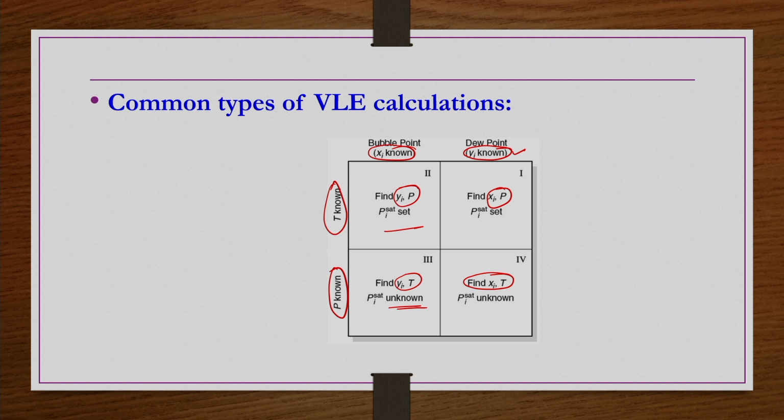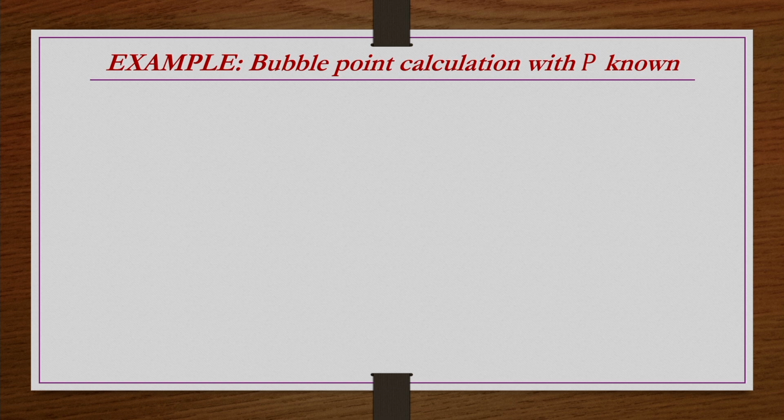A simple principle to realize whether it is a dew point calculation or a bubble point calculation: if you are finding xi values, then it is a dew point calculation. If you are finding yi values, it is a bubble point calculation. Fine. So, example 1, bubble point calculation with P known, where we are going to find yi and T.